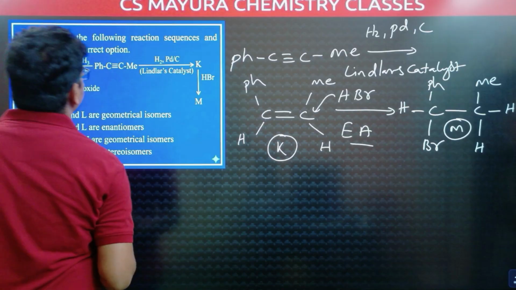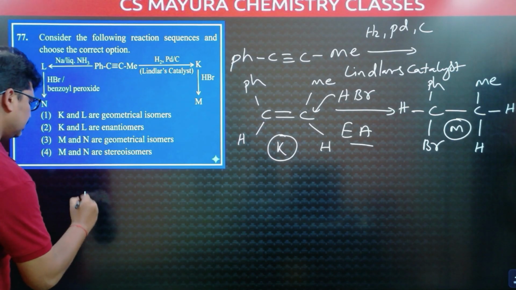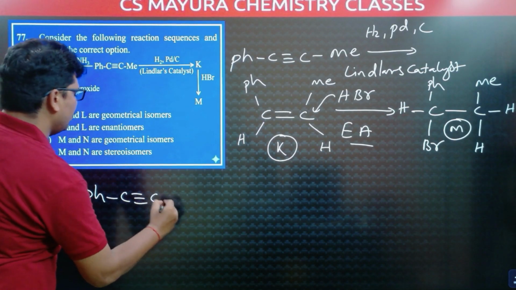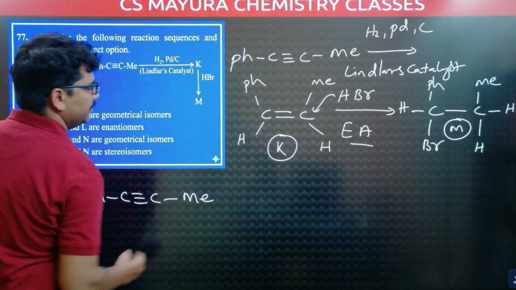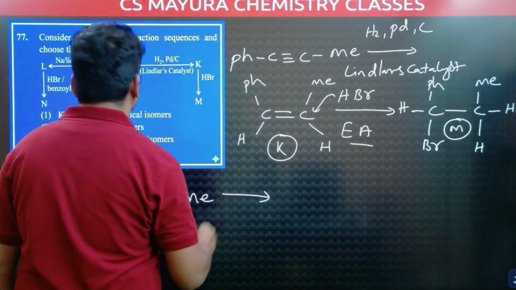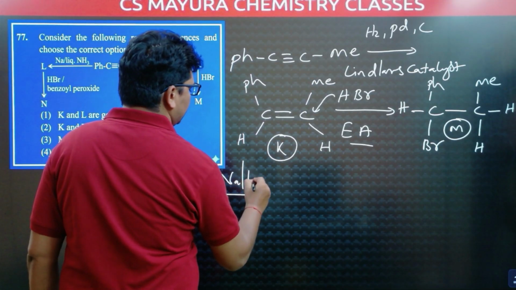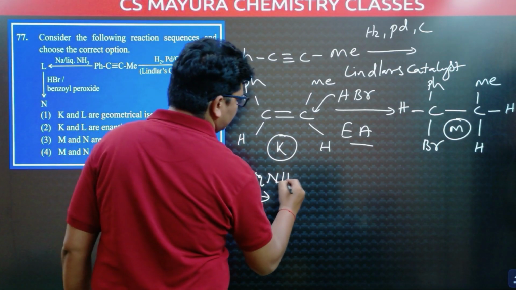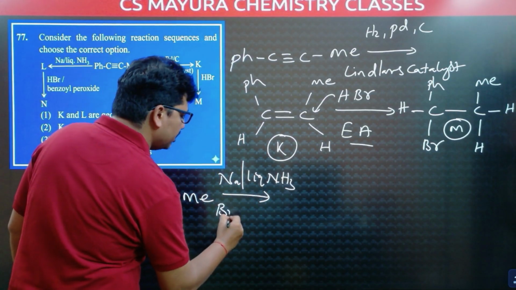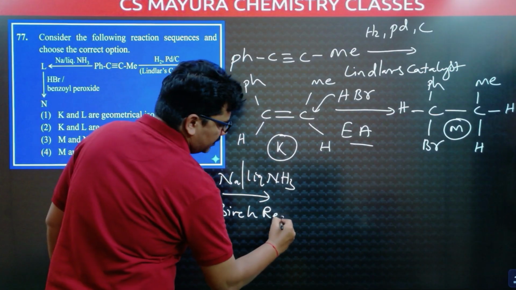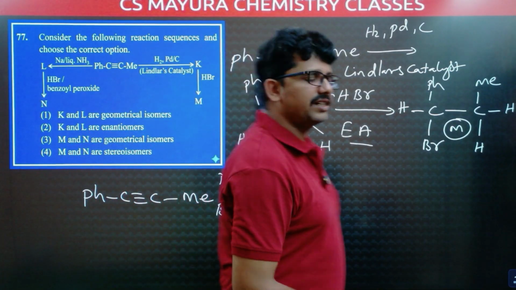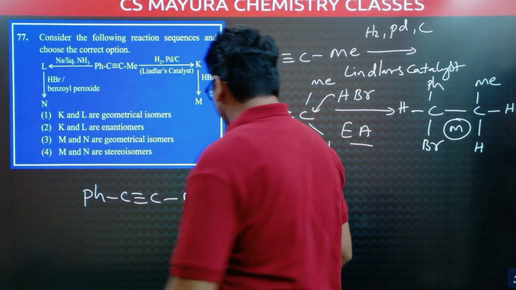Now I am taking the second part, Ph C triple bond C Me, with sodium and liquid ammonia. This is Birch reduction. In Birch reduction we will get a trans alkene.